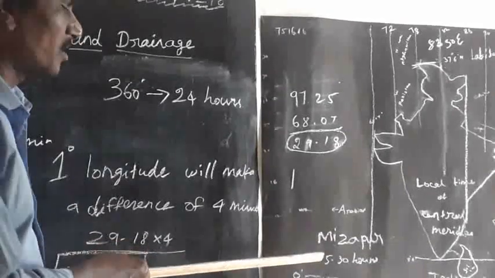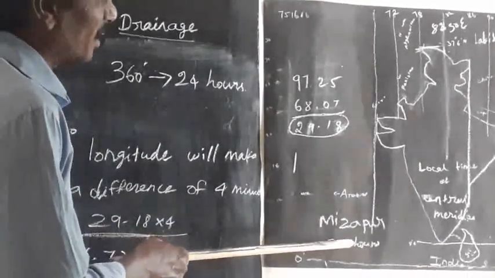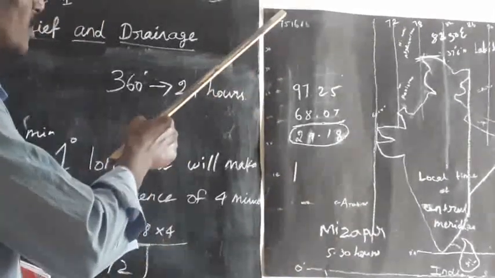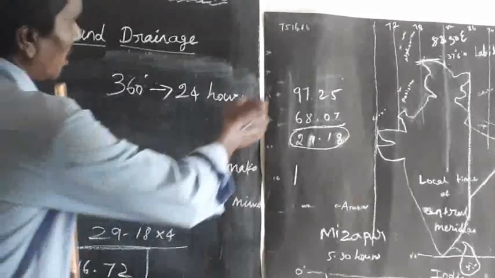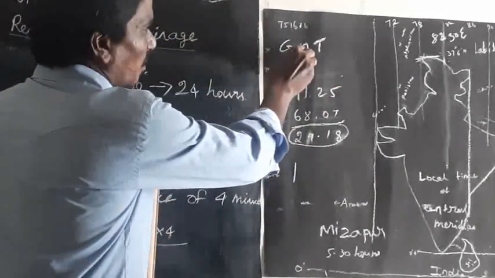The IST time is 5 hours 30 minutes ahead of GMT, Greenwich Mean Time.